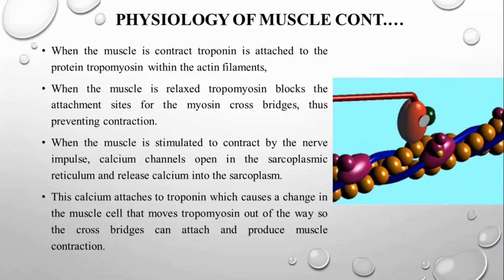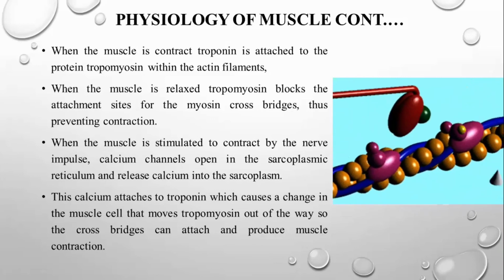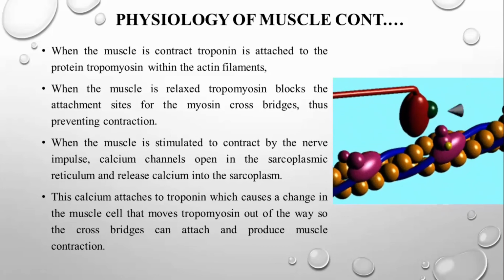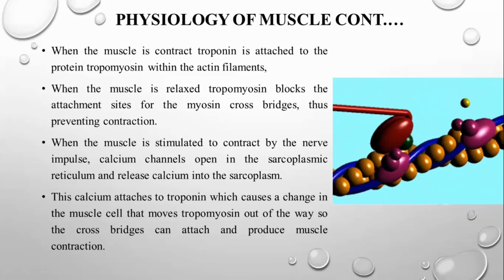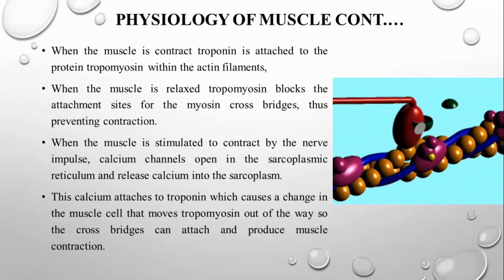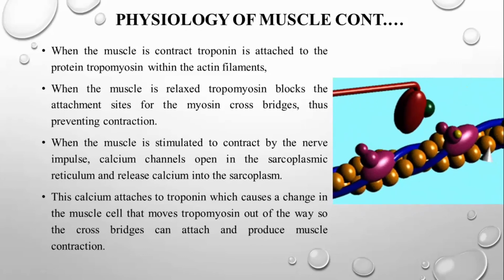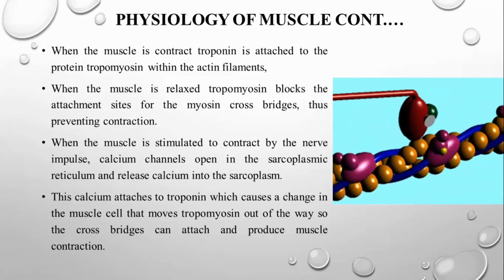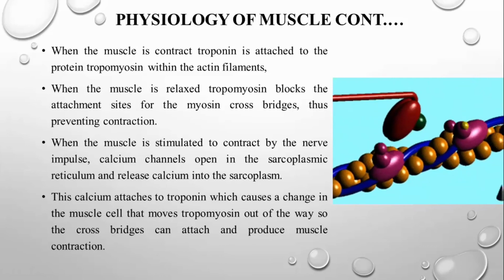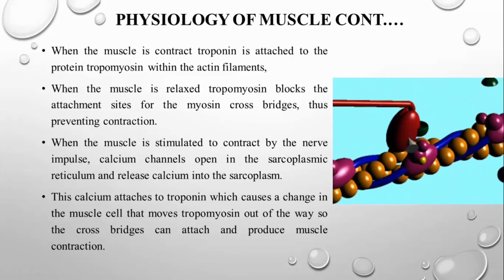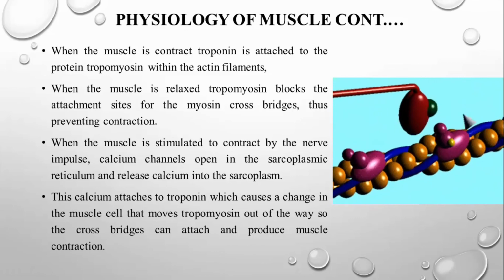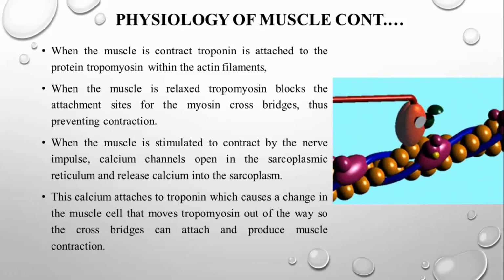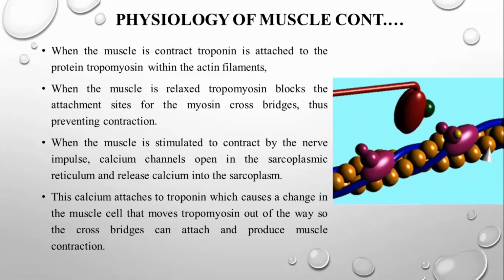When the muscle is stimulated to contract by the nerve pulse, the calcium channel opens in the sarcoplasmic reticulum and releases calcium into the sarcoplasm. Sarcoplasm is nothing but the cytoplasm, just like the cytoplasm in your cell. This calcium attaches to the troponin, which causes a change in the muscle cell that moves the tropomyosin out of the way, so the cross bridge can be attached and produce the muscle contraction.